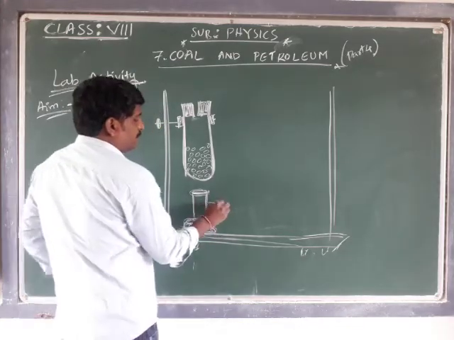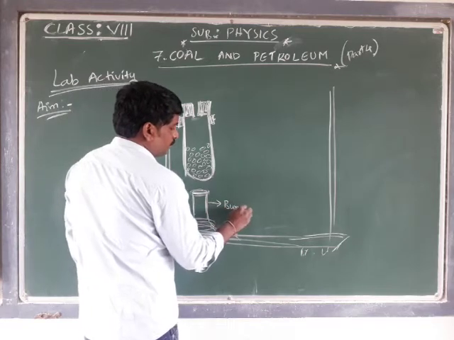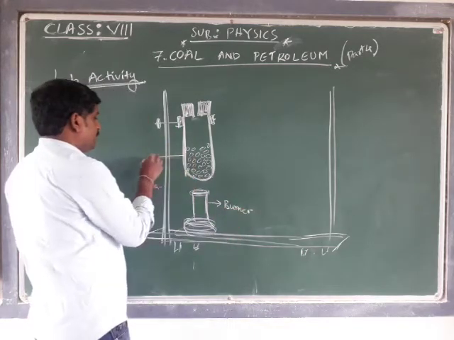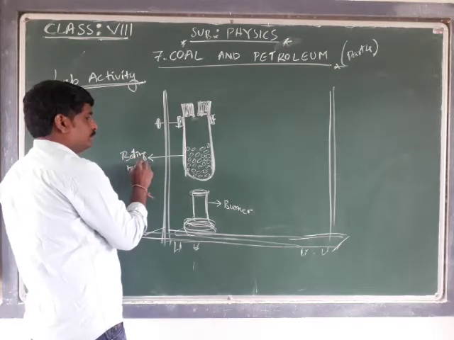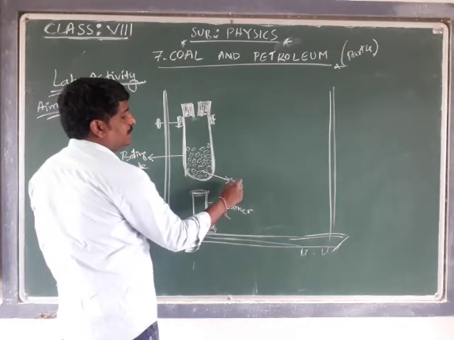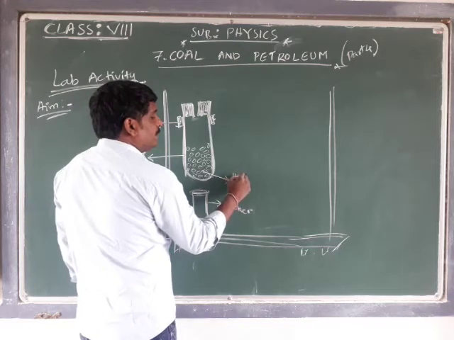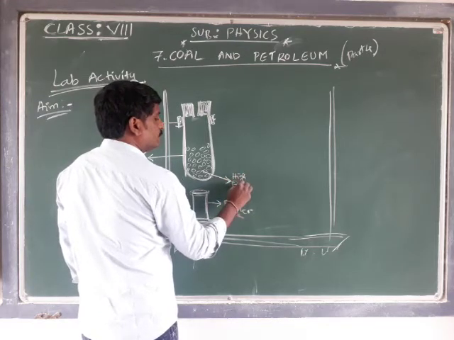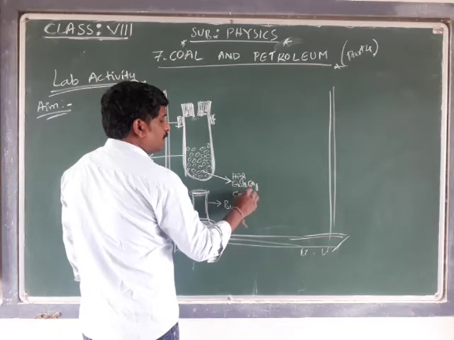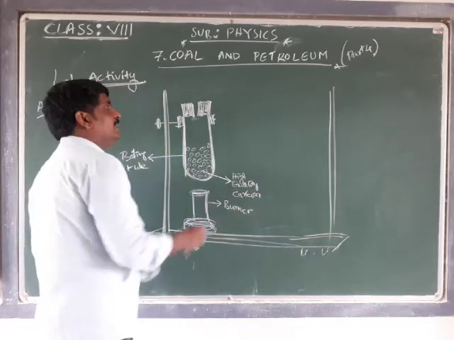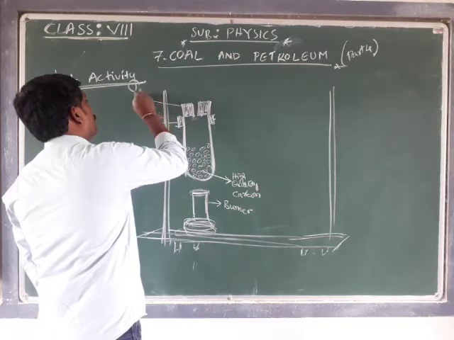This is the burner. This is the boiling tube. The content here is high quality carbon. This is the one-hole cork.